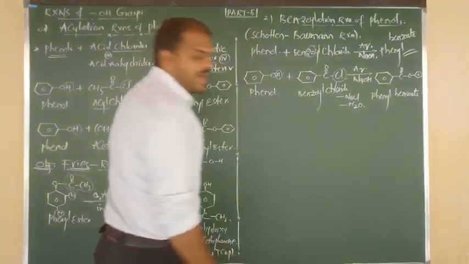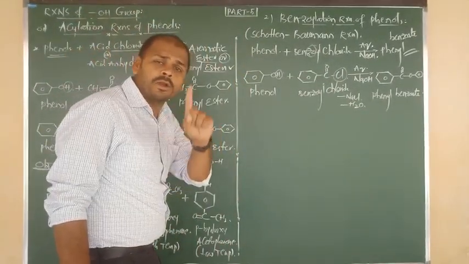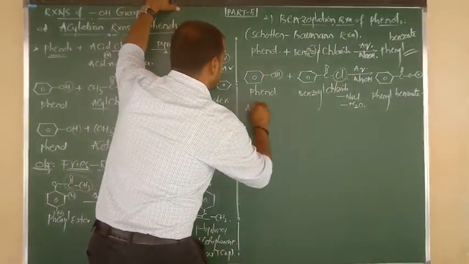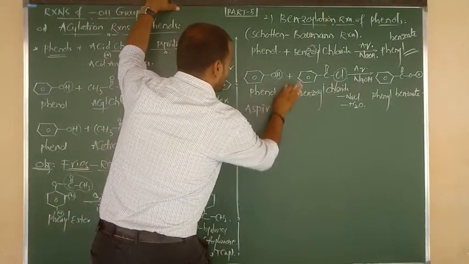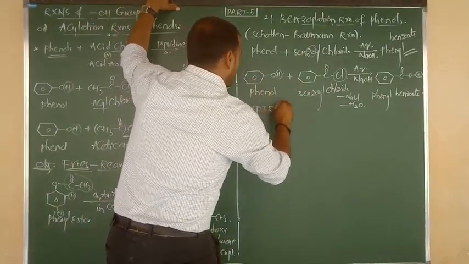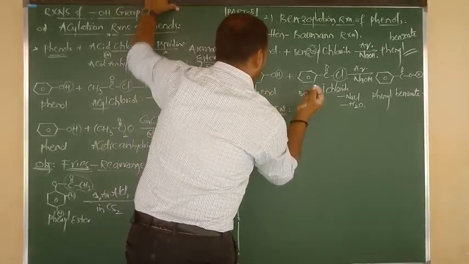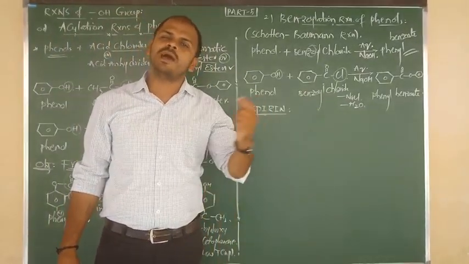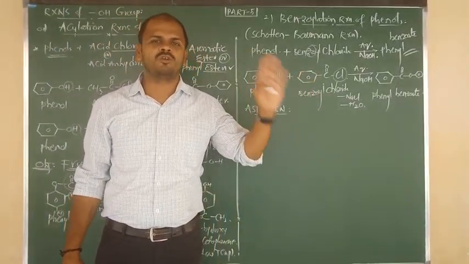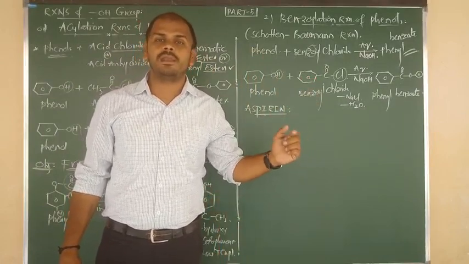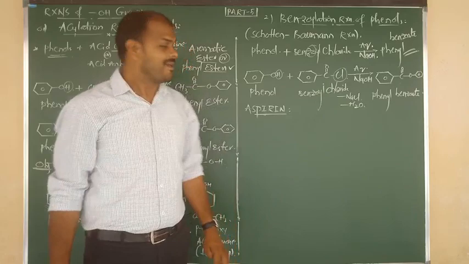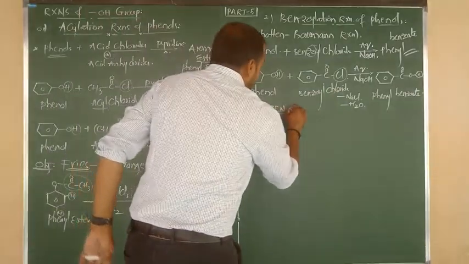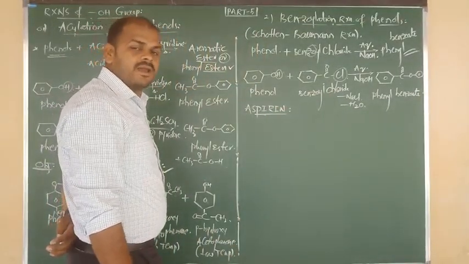So now I am going to show you one evergreen important topic, one evergreen important medicine that we are going to prepare now. The medicine name is aspirin. Very important. Give the preparation of aspirin, give the manufacture of aspirin, with equation, we have to write. What is the use of aspirin? Everything like that you have to remember. So first of all, what is meant by aspirin? Listen carefully. First we will prepare aspirin. Sir, how to prepare aspirin?